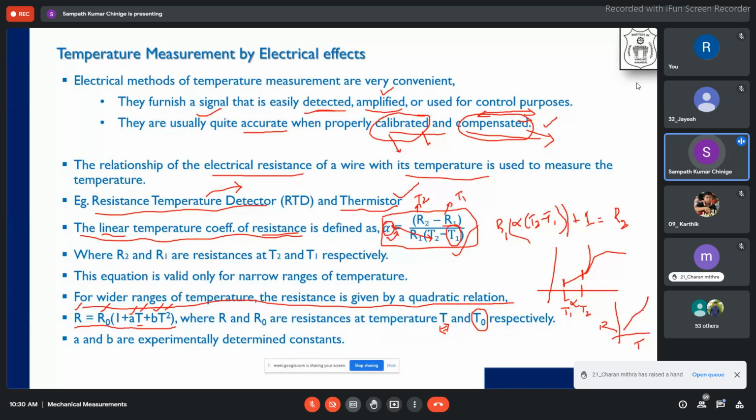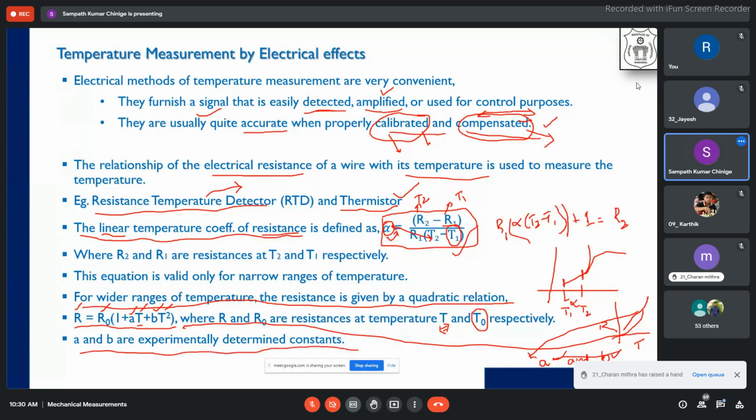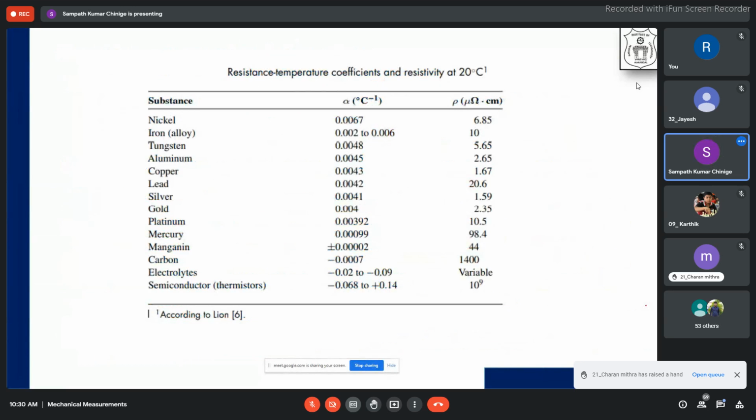For this quadratic expression, from regression analysis I will find what A and what B are. Whatever constants I define from the regression analysis, A and B are experimentally determined constants. So we have done an experiment, mathematically put that in a form, and from that I can find the constants to use for the resistance measurement.